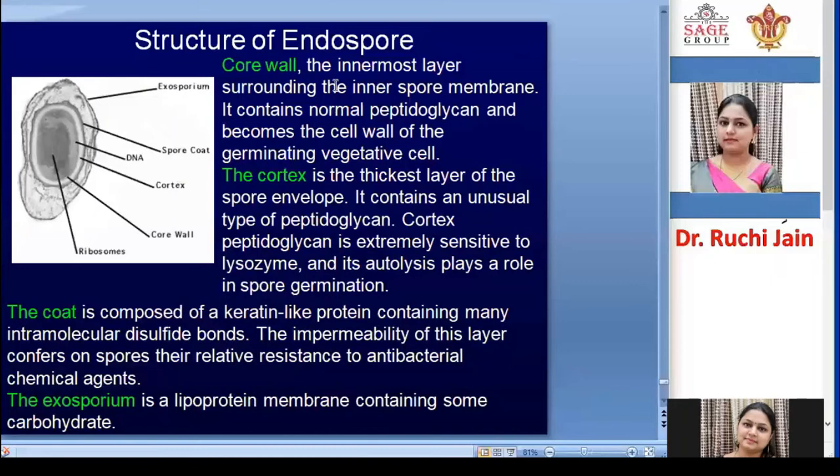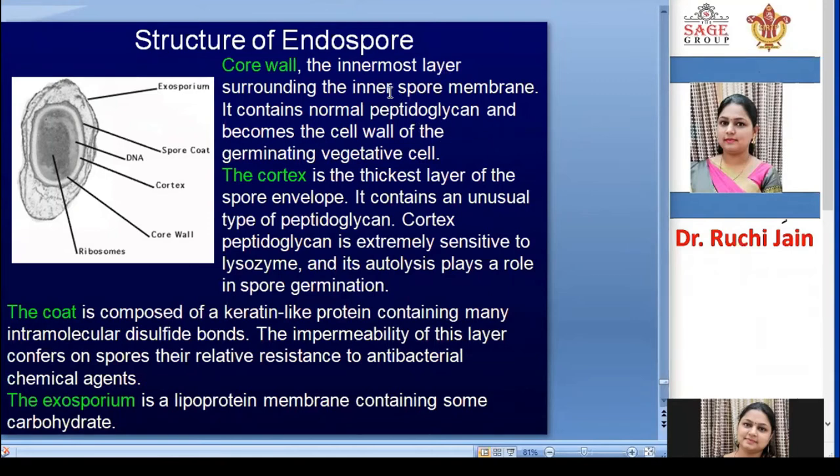Because you have seen that it will form from the plasma membrane. Okay, the plasma membrane first folds and then it becomes the septum. Septum means a division type of structure which divides two cells from one another, a layer between the two cells. So the septum is formed with the help of the plasma membrane.